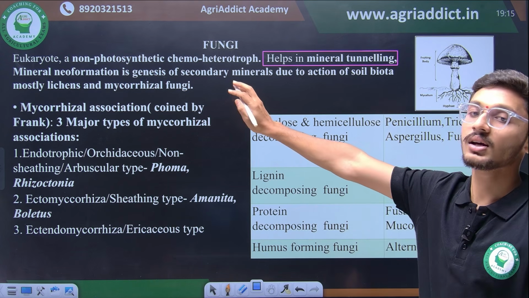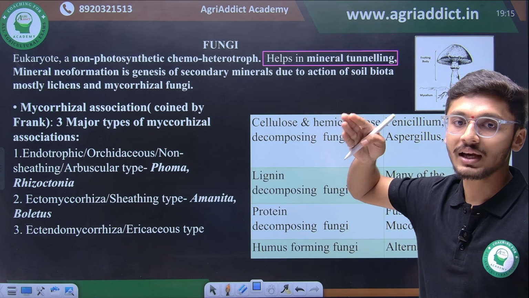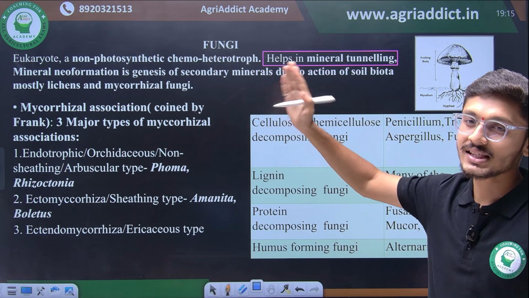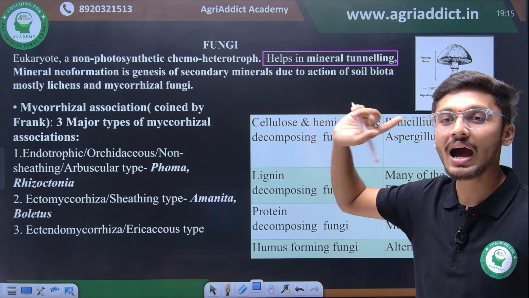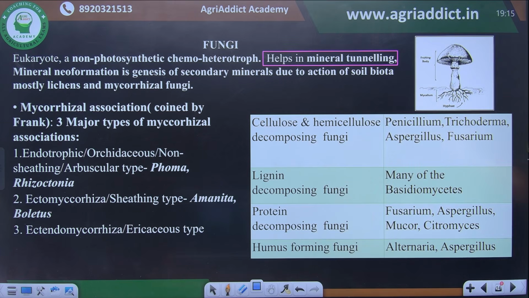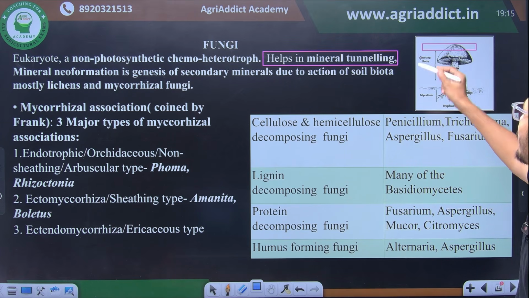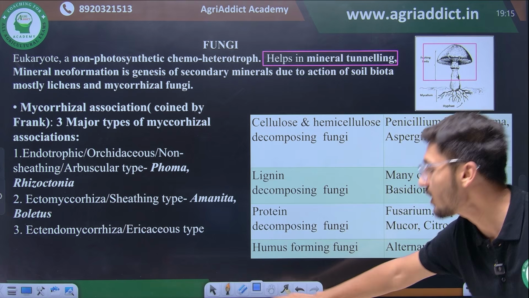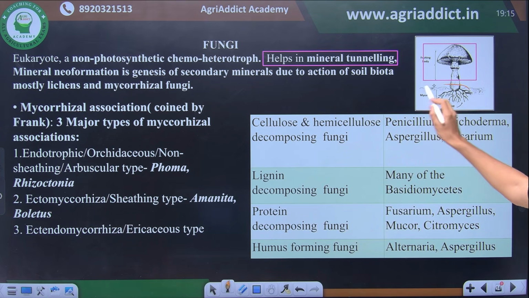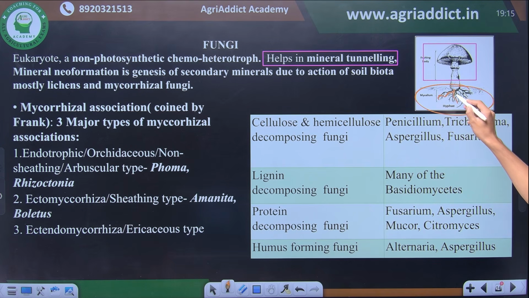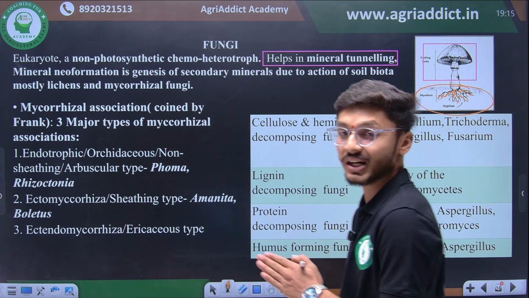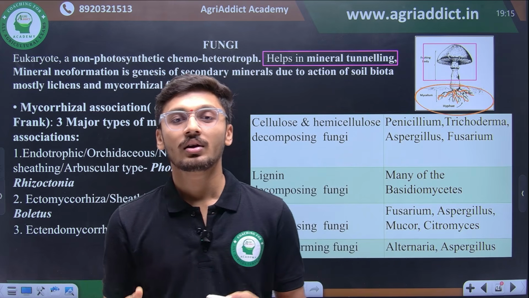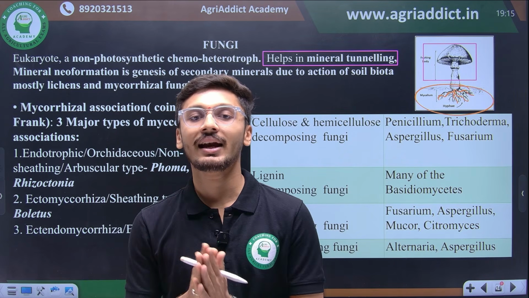So mycorrhiza is the association between the roots of higher plants and fungi, and lichens is the association between... what is the association of? You people will tell me in the comment section, okay. So here we have fungal structure. Fungal structure includes the fruiting body as well as mycelium. Mycelium and hypha are the most important parts of fungal anatomy. This mycelium has a key role in infection, and hypha penetrates into any plant system for forming mycorrhizal and lichenic association.